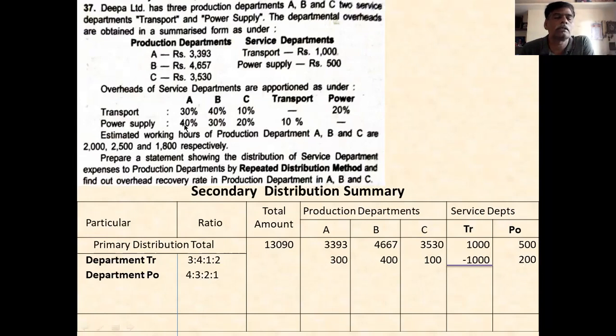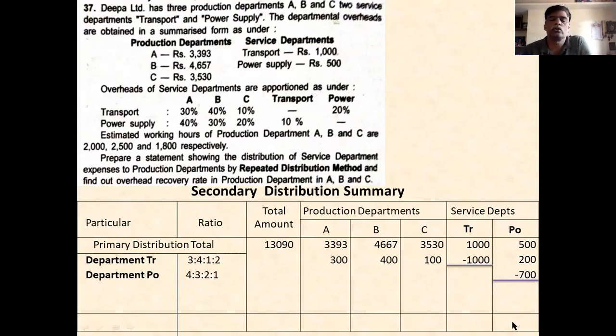The percentage is taken as a ratio of 4, 3, 2, 1. In this ratio, you have to allocate 4 to A, 3 to B, 2 to C, and 1 to transportation. So you take the total 500 plus 200, which is 700, and below it you write 700 as minus and underline it. Now the total of this, 500 plus 200 is 700, and 700 minus 700 is 0.